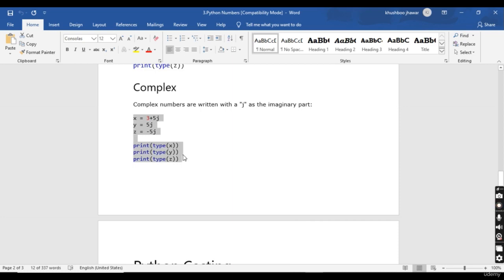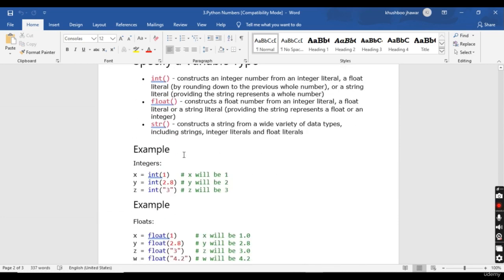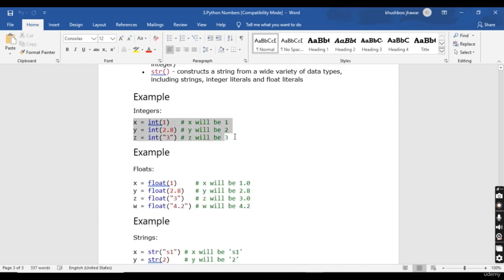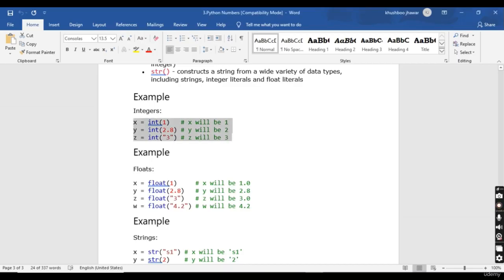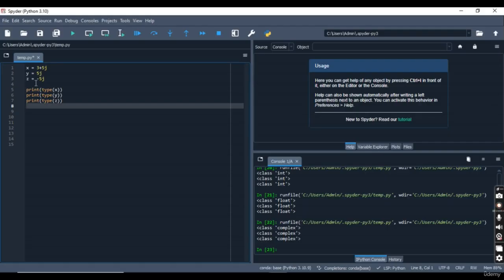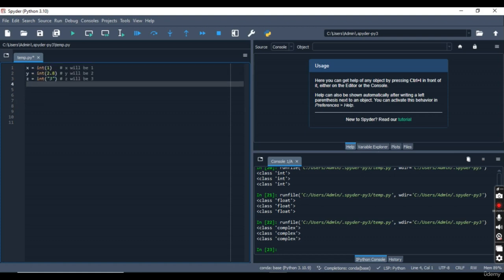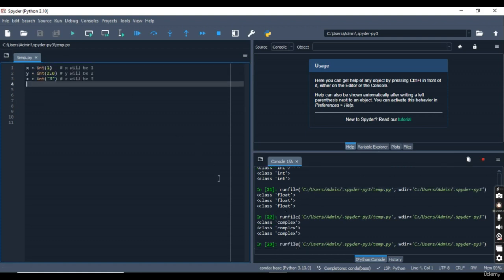Next is casting. So say for example, I'll take this one as an example. I'll copy this and I'll paste it over here. My copy won't paste. And then I'll run it. So here you can see nothing is there because I've not printed anything.